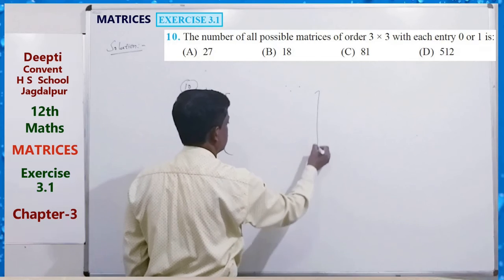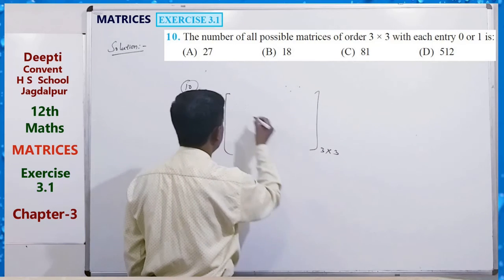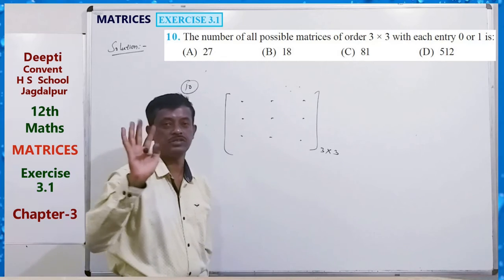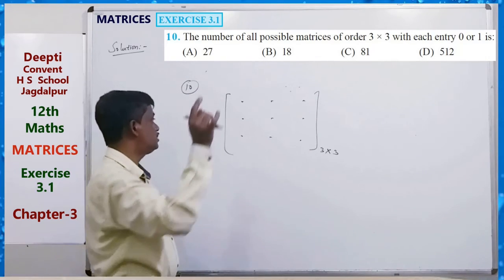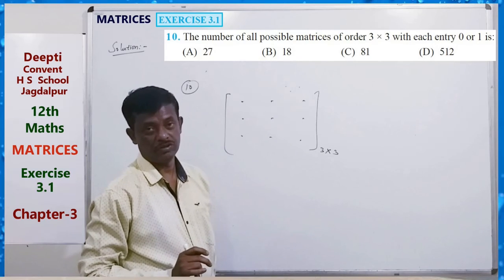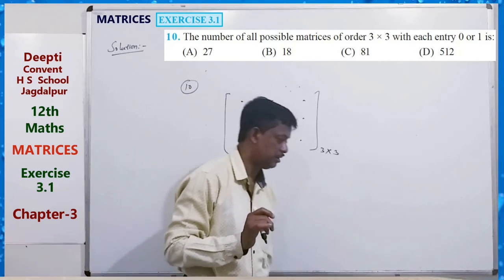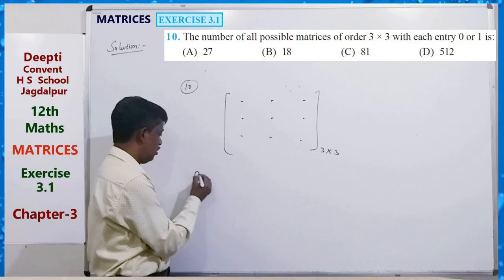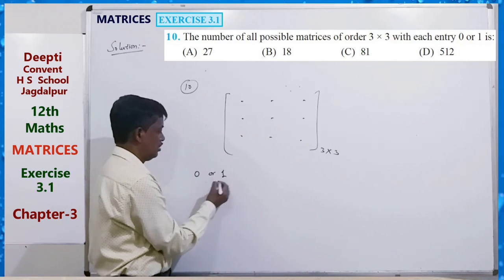How many positions? 9 positions are there, and each position can be filled with either 0 or 2.